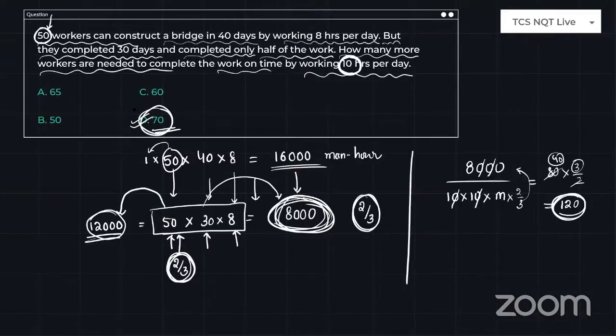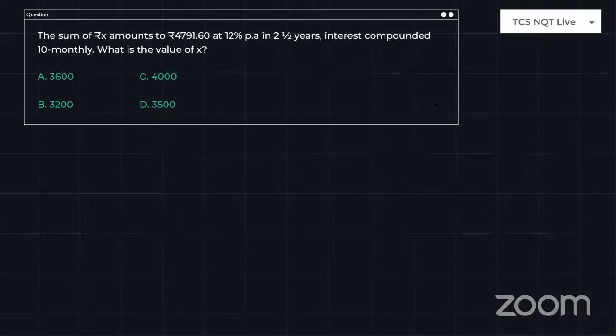Additional 70. Guys, tell me in the chat if you know the original concept of time and work, which is construct oriented, time and work questions you can do very easily. Am I right or not? Hardly, I can say it will take 1 minute, not less than 1 minute. I can say it takes around 1 to 1.5 minutes if you know it, right? It's an easy concept. Yeah, just look into the next problem.